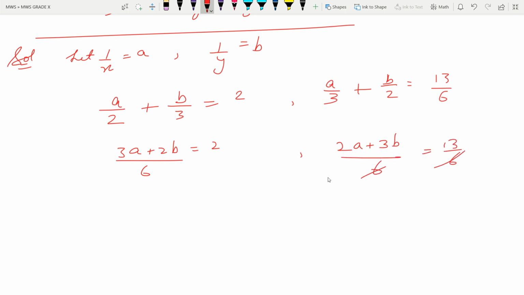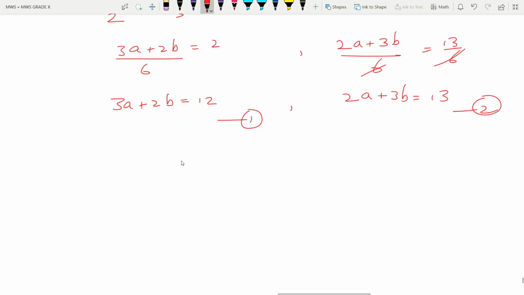Here 6 cancels out, so both equations I am solving simultaneously. 3a plus 2b, and this 6 gets multiplied here, 12, and here we got this. So these are equations 1 and 2, and now these are easy to solve.